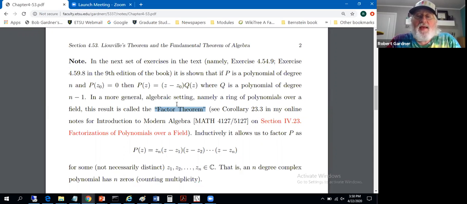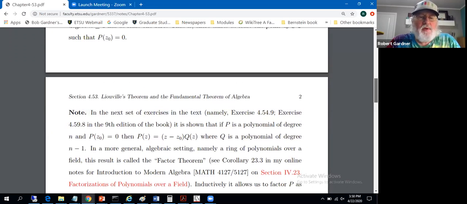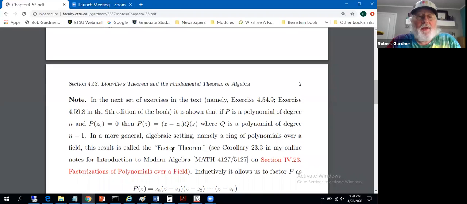So iterating that idea, we could go through and actually write p of z as a product of linear terms, z minus z1, z minus z2 through z minus z sub n, factoring out those zeros as we go, and expressing the polynomial as a product of linear terms. You might see something along these lines expressed as the fundamental theorem of algebra in some settings. It's equivalent, at least in the complex setting. We've got the factor theorem, not in all algebraic settings, but we've got it in the complex setting.